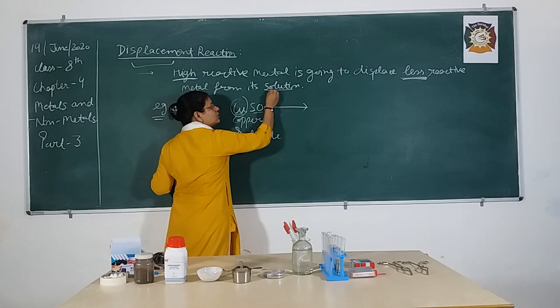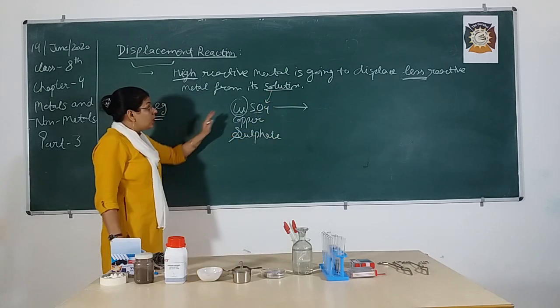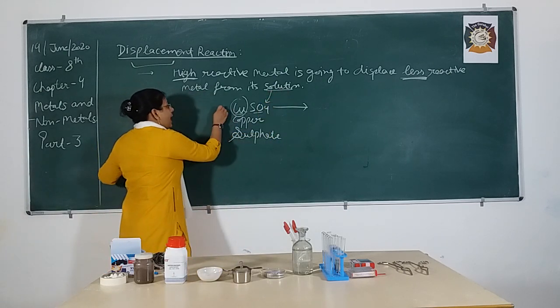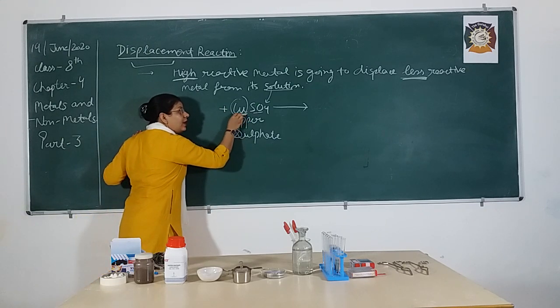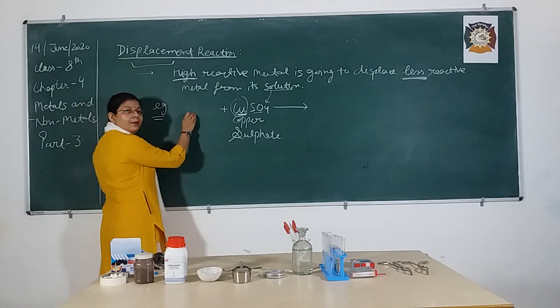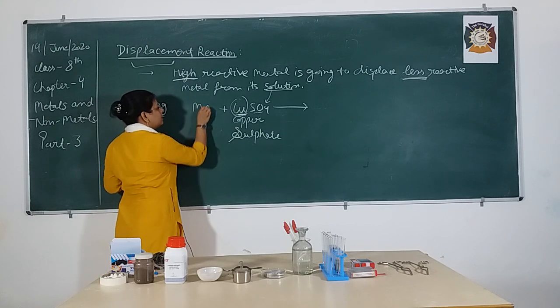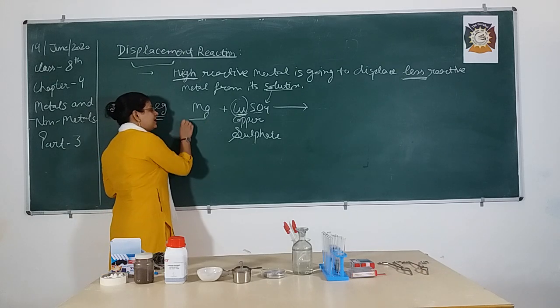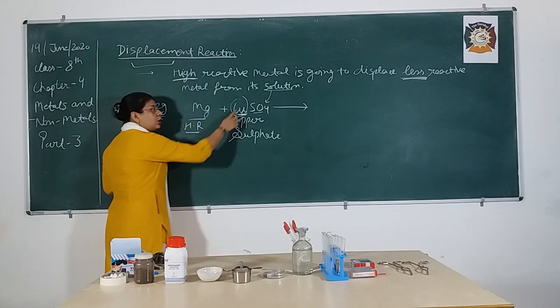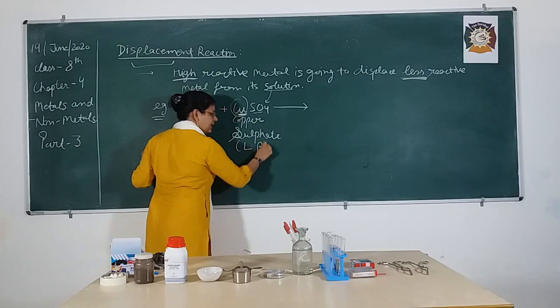I am going to add a more reactive metal than copper. So, I am going to take here an example of magnesium. Magnesium is highly reactive, copper is less reactive.